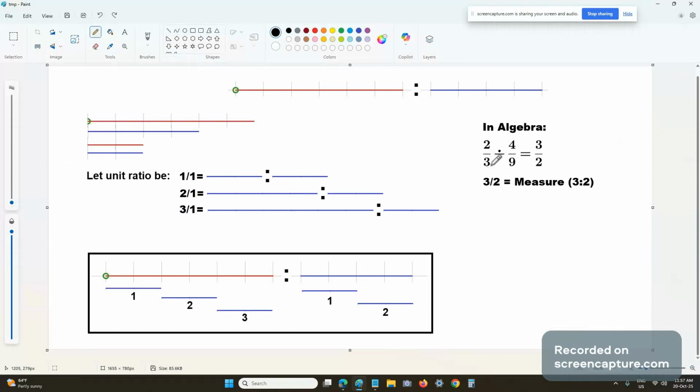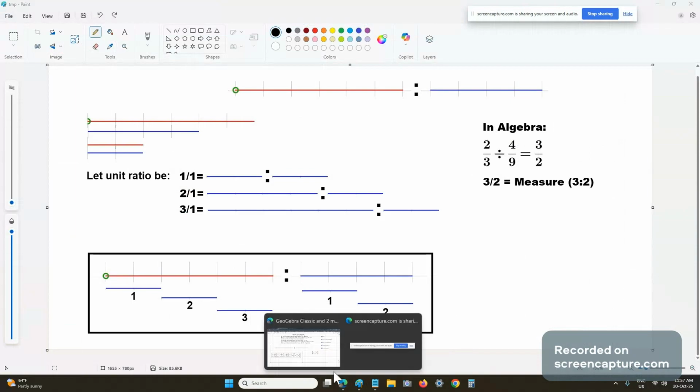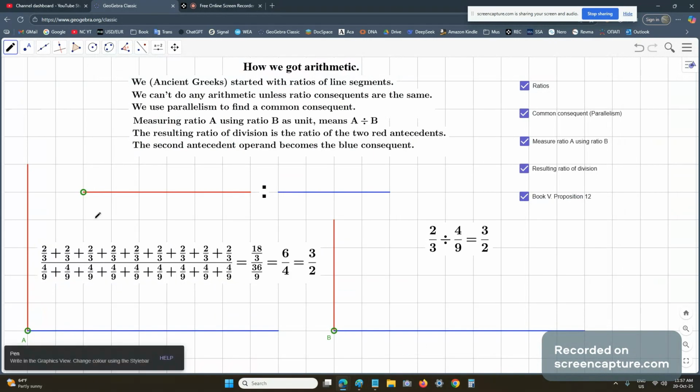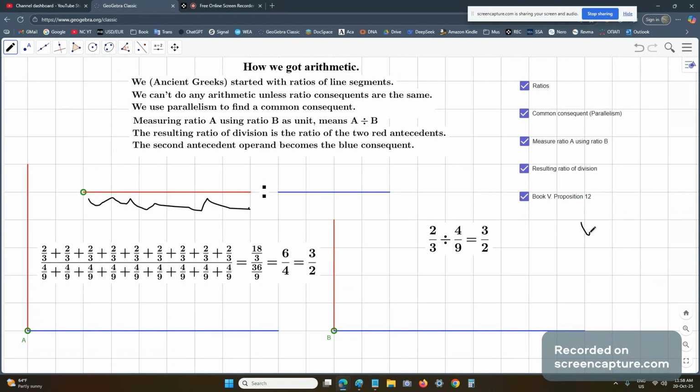So you end up with this measure. In algebra, 2/3 divided by 4/9 is 3/2. And isn't that what we got when we did it geometrically? Yes, look here. 1, 2, 3, 4, 5, 6. That's 6. 6 over 1, 2, 3, 4. 6 over 4.